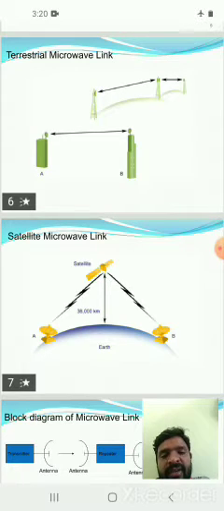The satellite receives the signals from the earth station, amplifies, processes, and changes the channel, and retransmits them to point B.